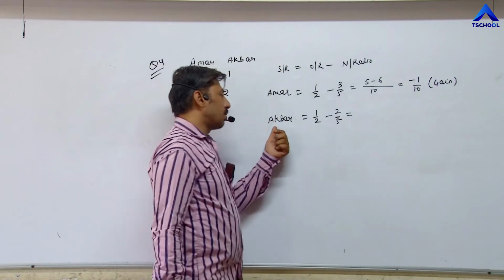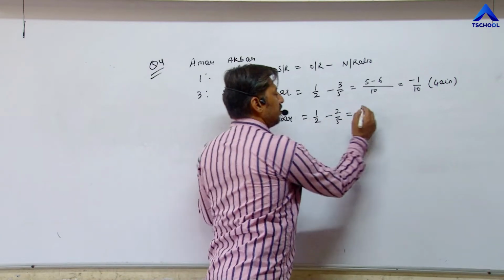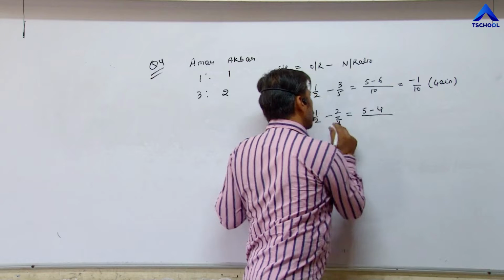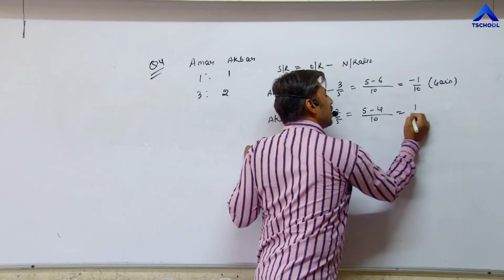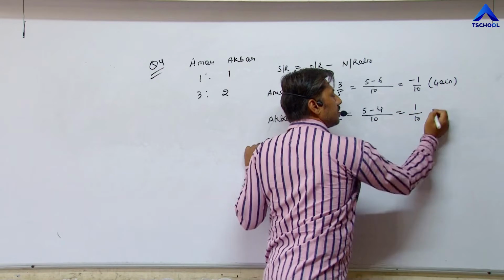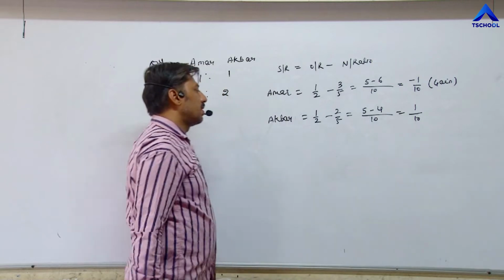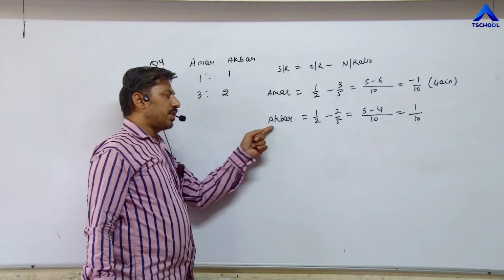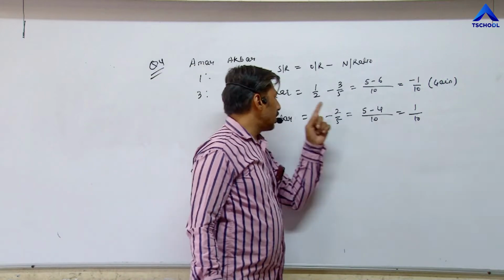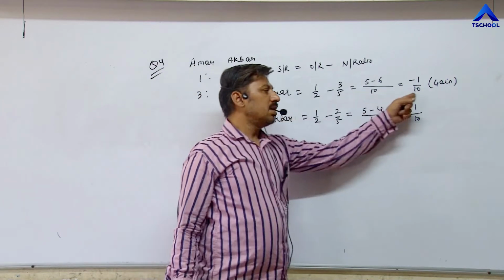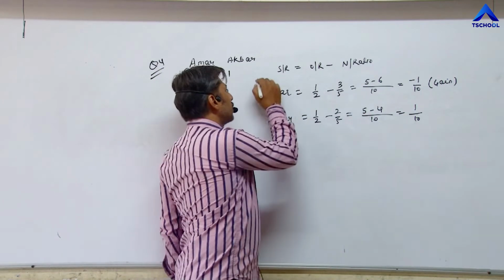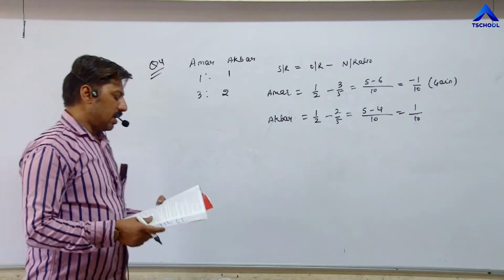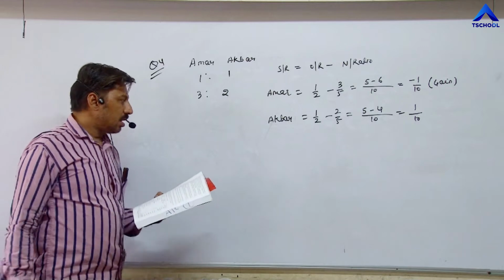Now coming to Akbar's share. 5 ones are 5 minus 2 twos are 4 upon 2 fives are 10, minus 1 upon 10, means he is sacrificing. So Akbar is sacrificing the share of profit. Akbar's share of profit reduces by 1 by 10 and Amar's share of profit increases by 1 by 10. So this is question number 4. In this topic all questions are easy. I am just reading the questions.